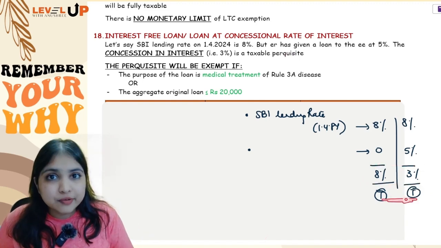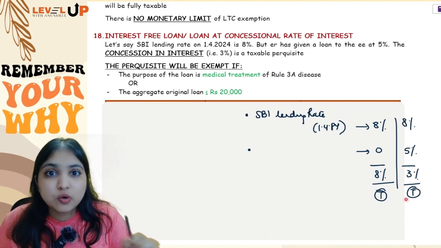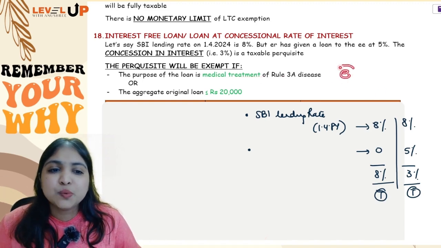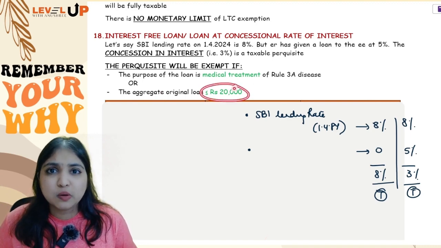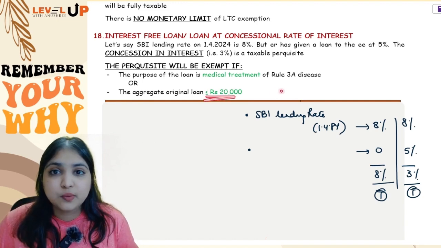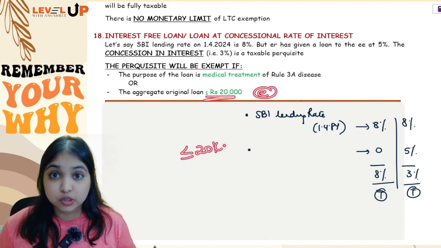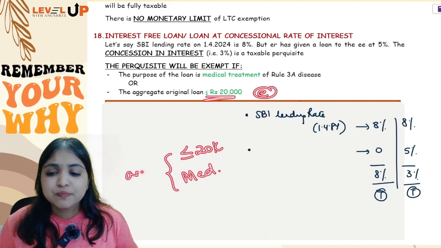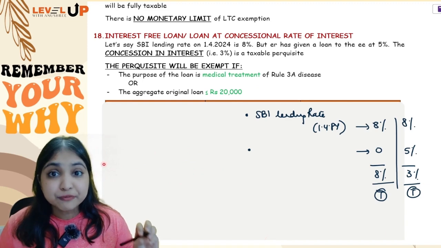Okay, but however, if the purpose of the loan which the employer has given is for medical treatment of Rule 3A disease, I don't care about the amount, the perquisite will be fully exempt. Or if the loan amount is within 20,000, I don't care about why the employer gave the loan. If the loan amount is within 20,000, it will be fully exempt. So if the amount is within 20,000 or if the purpose is medical treatment of Rule 3A disease, if any one out of these 2 situations exist, then the entire perquisite will be fully exempt.